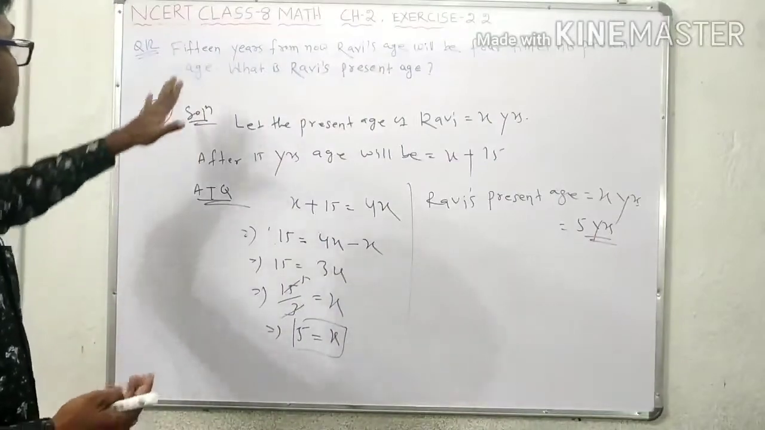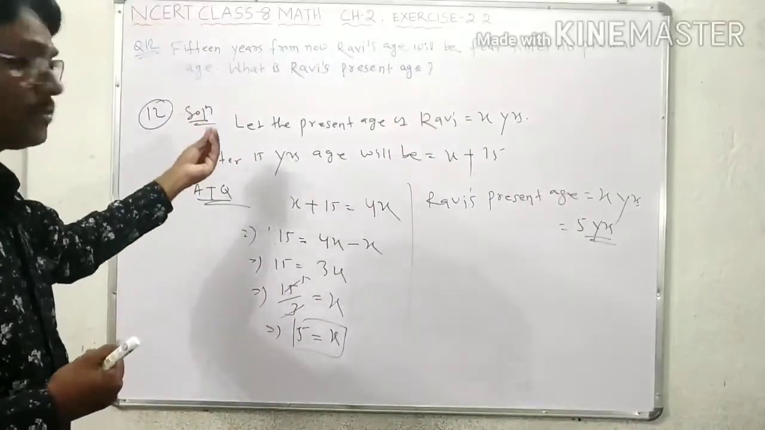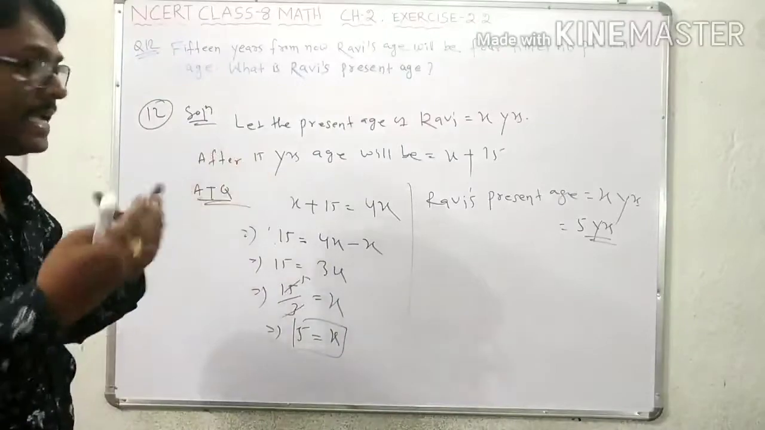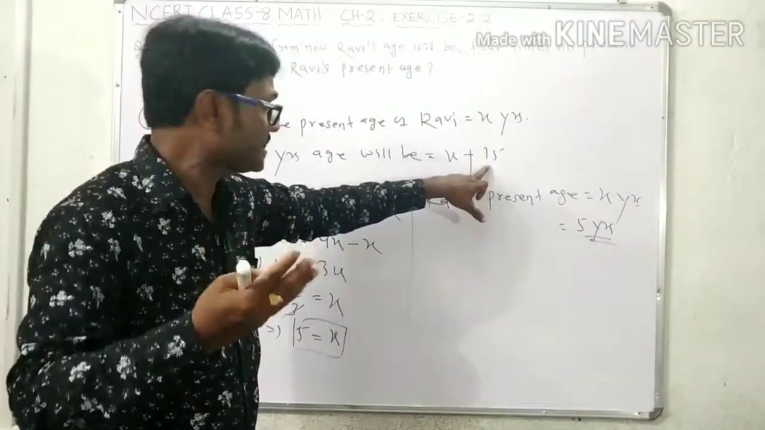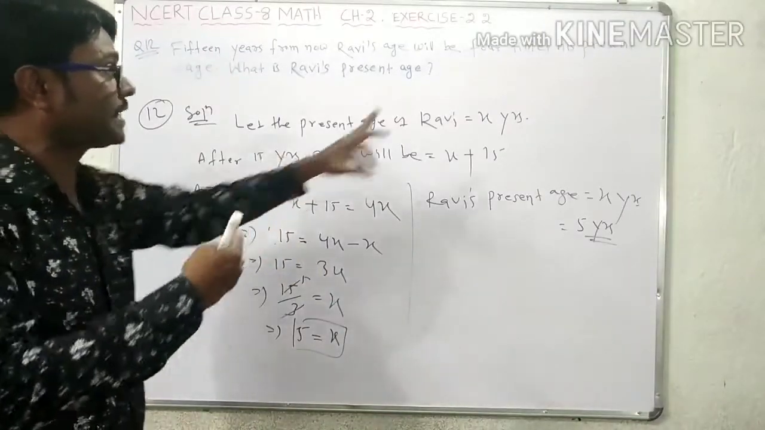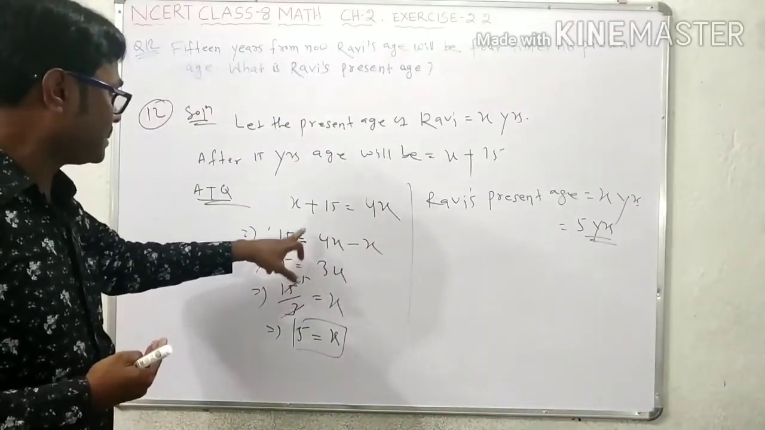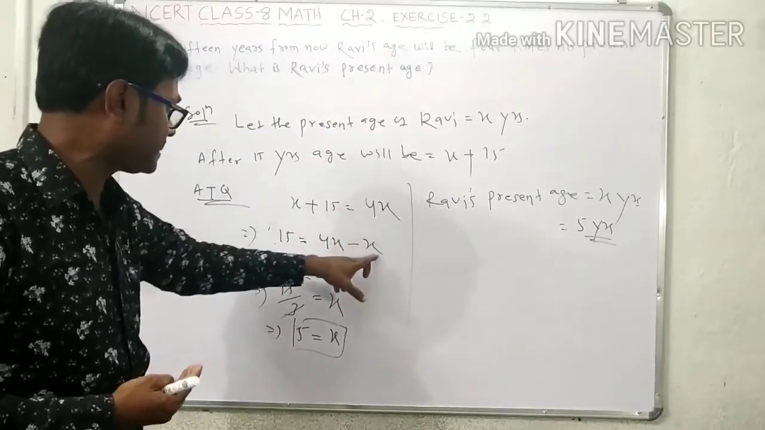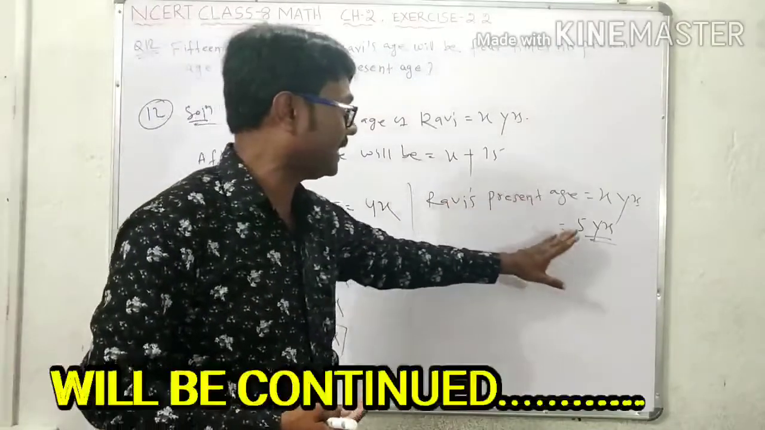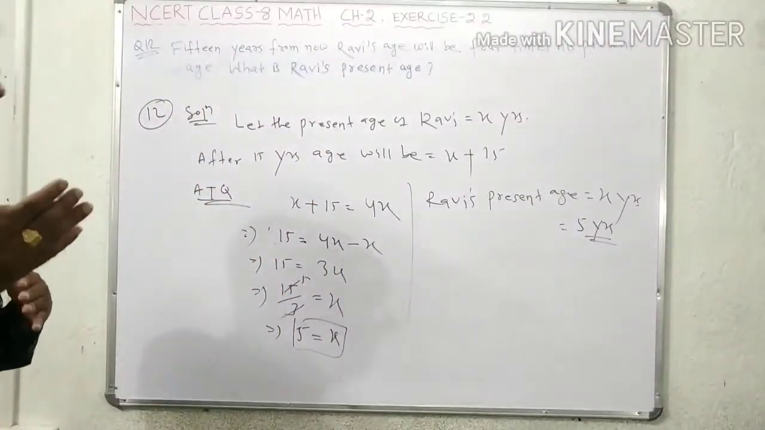Okay. Once again, students, here 15 years from now, Rabi's age will be 4 times his present age. So what you have to take? Present age of Rabi is x years. After 15 years, his age will be x plus 15. According to the question, after 15 years Rabi's age will be 4 times the present age. So 4 times the present age means 4x. So here 15 is equal to, if you shift this one, 4x minus x, it is 3x. If you find the value, x is equal to 5 years. So here Rabi's present age is 5 years. Is that clear? So you write it, then next we will do the other number.